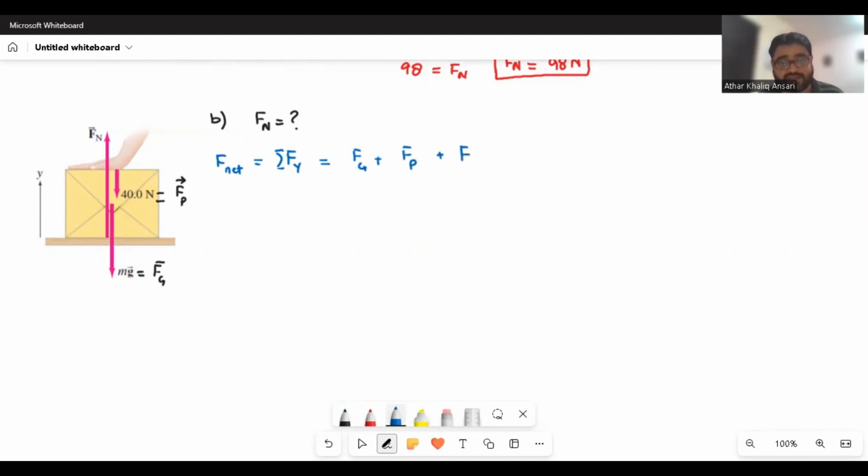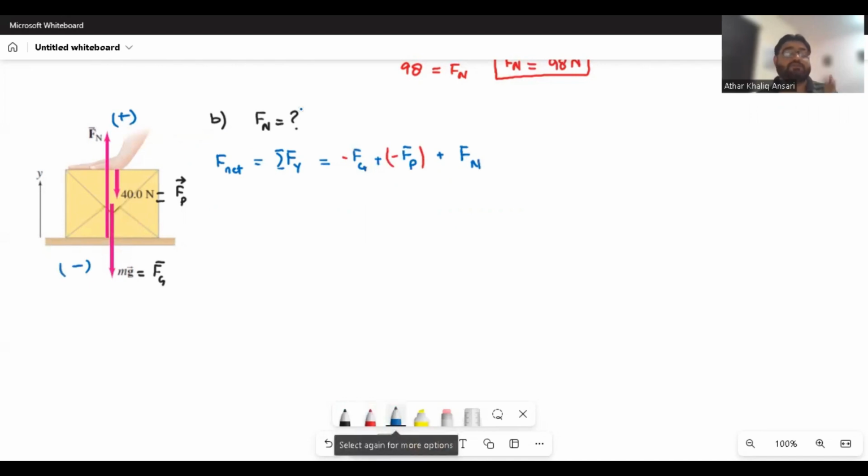Now again, as I showed you in the previous example, we consider upward as positive and downward as negative. So in this situation, there are two downward forces and one upward force. The downward force, the weight, I will consider negative, and the downward force Fp, the force of the person, I also consider negative.